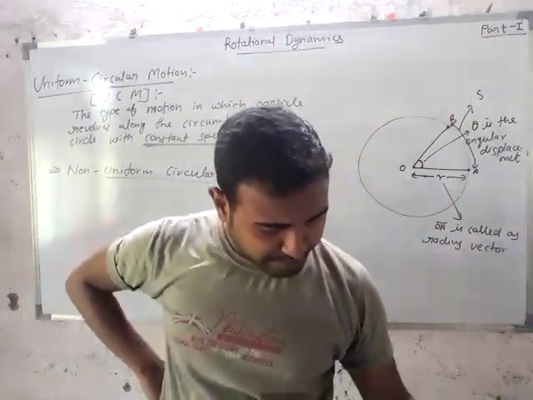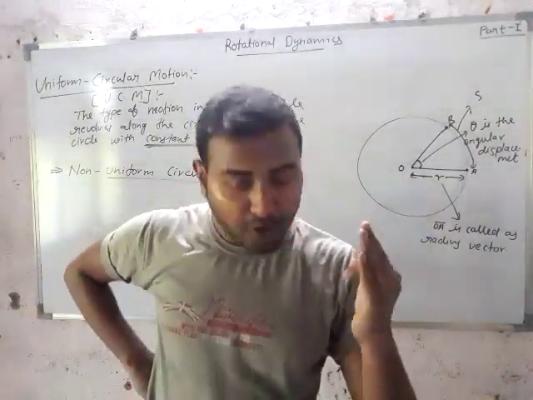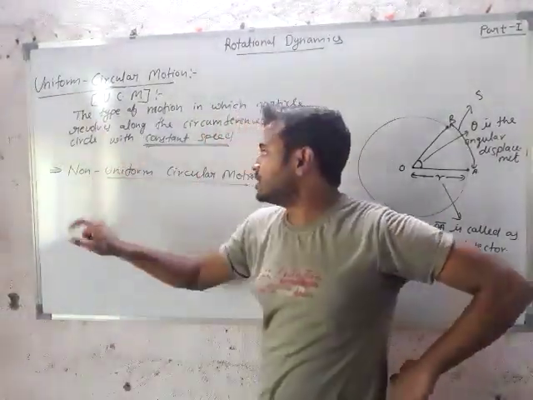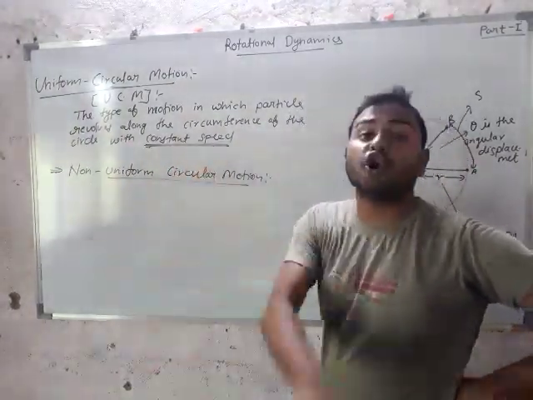Students, please make it clear that there are differences between uniform circular motion and non-uniform circular motion. What is uniform circular motion? Where speed is constant. And what is non-uniform circular motion? Where speed is not constant.